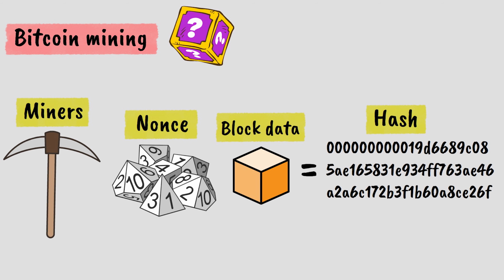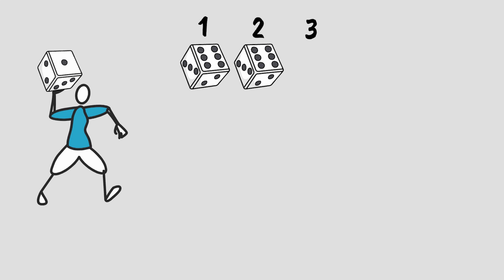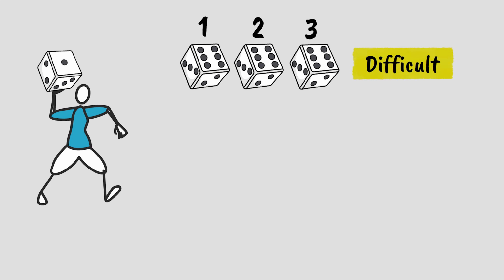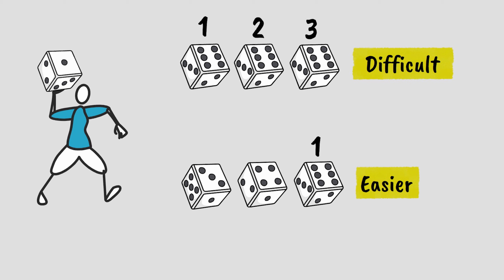Let's use an analogy. Imagine miners are trying to roll dice to get a specific combination. If the difficulty requires them to roll triple sixes, that's pretty hard and will take many attempts. But if the difficulty only requires them to roll any combination with at least one 6, that's much easier and will happen much faster. But how does it work?